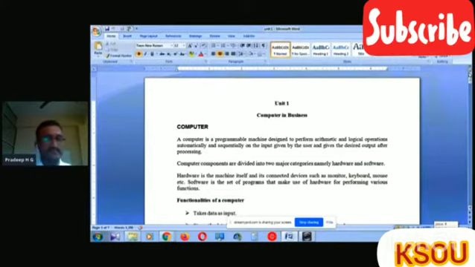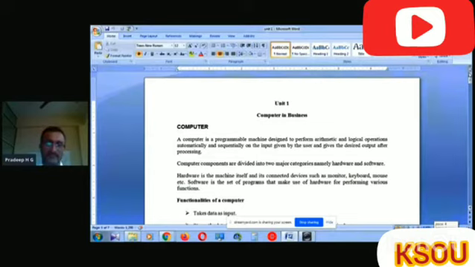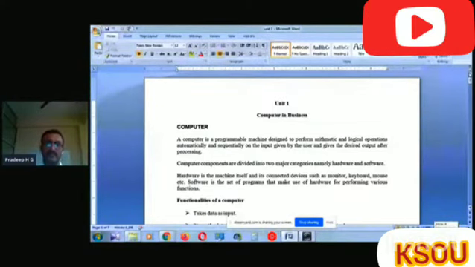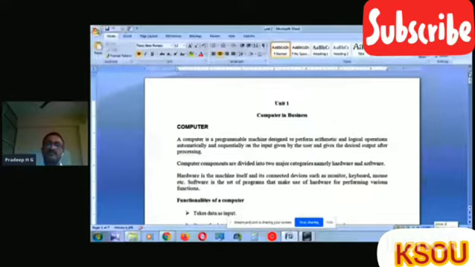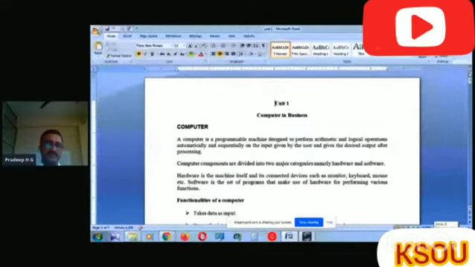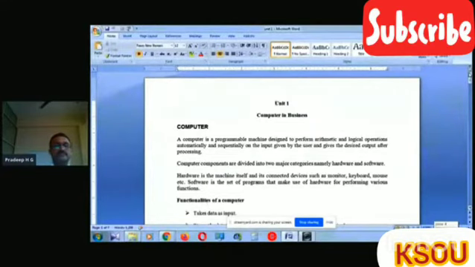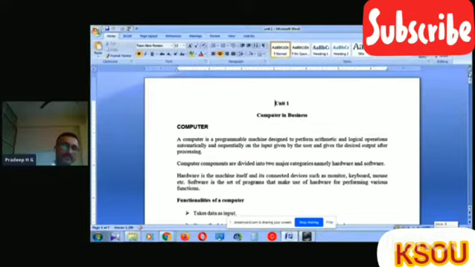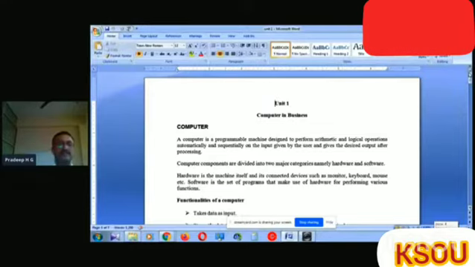Now, first of all, we know the definition of computer. Computer means it's a programmable machine. It is designed to perform arithmetic and logical operations automatically and sequentially on the input given by the user. That means here we provide some inputs as a type of data and it processes automatically on the basis of the programmable concept, or on the basis of the instructions that we have already provided. Then after completion of processing, it gives the result or data. It is also called the result.